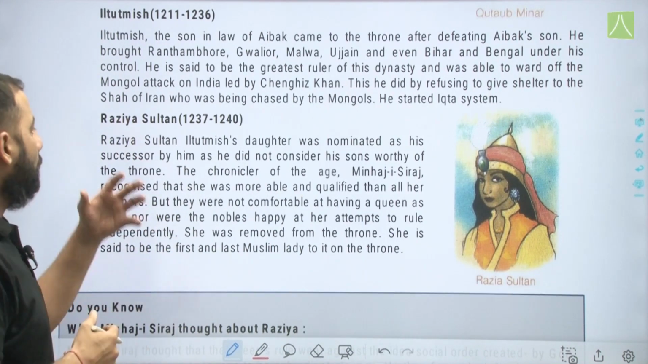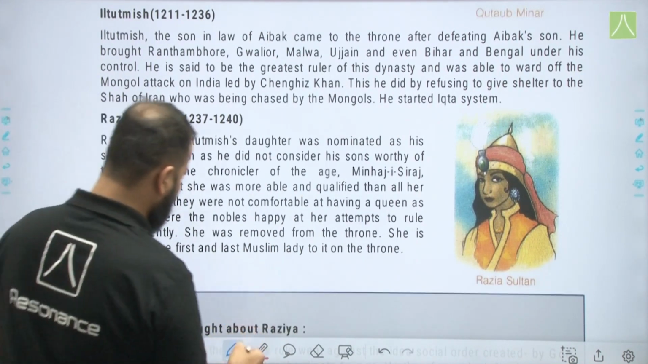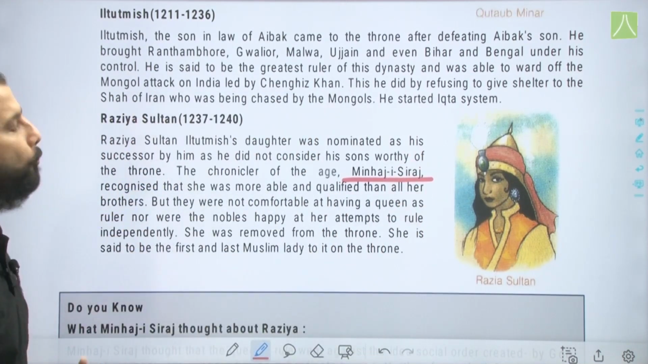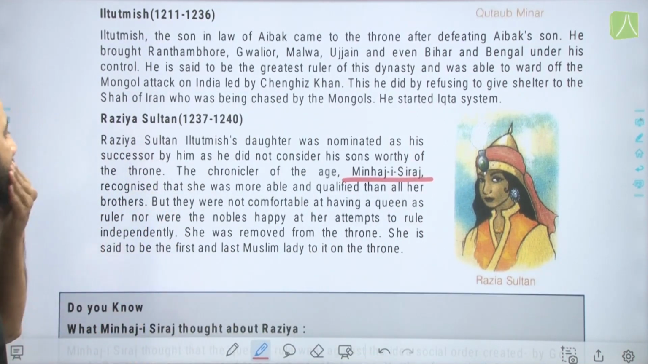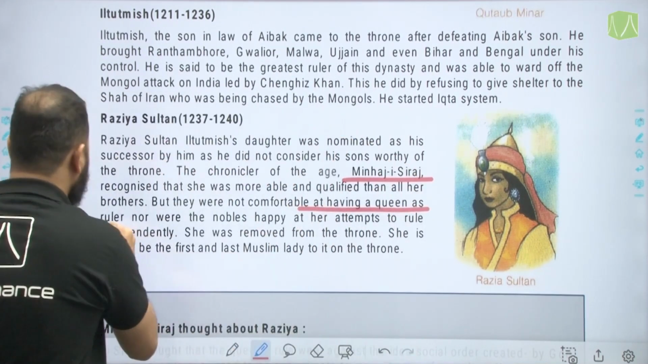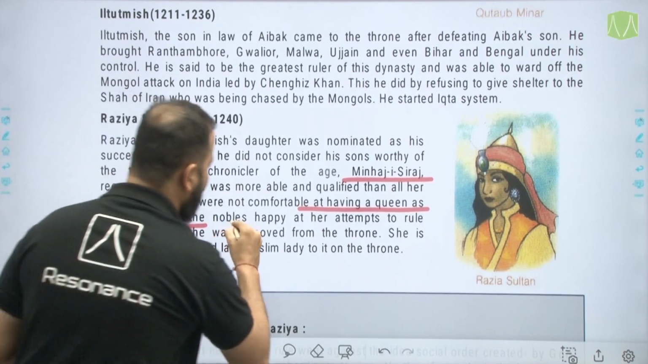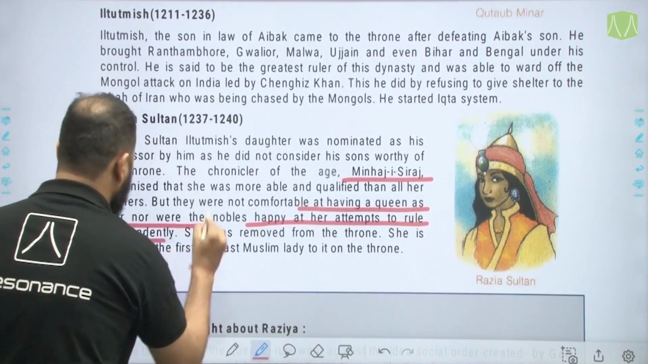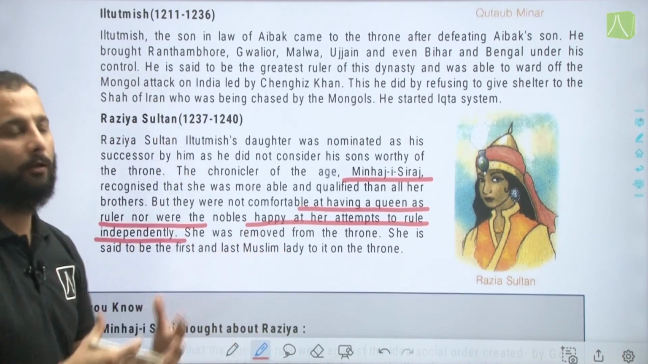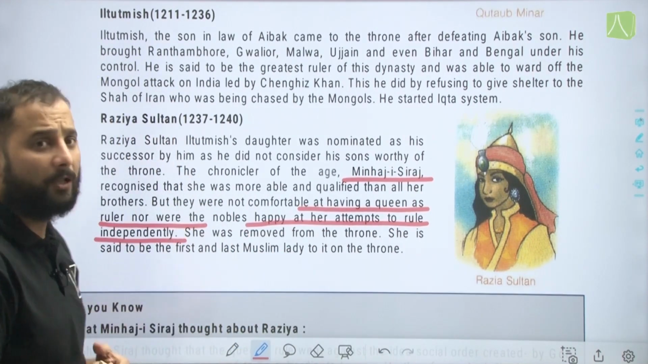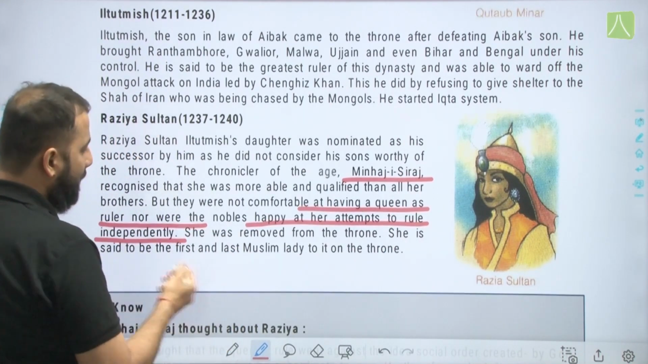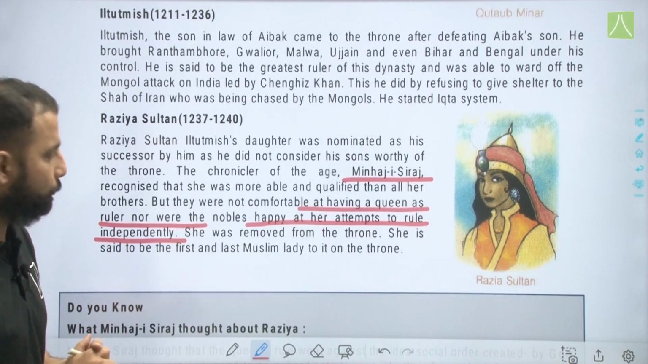The chronicler of the age, Minhaj-e-Siraj, recognized that she was more able and qualified than all her brothers, but they were not comfortable at having a queen as ruler, nor were the nobles happy at her attempts to rule independently. So that is why she faced a lot of discrimination within the empire itself. She was removed from the throne, and she was said to be the first and last Muslim lady to sit on the throne.